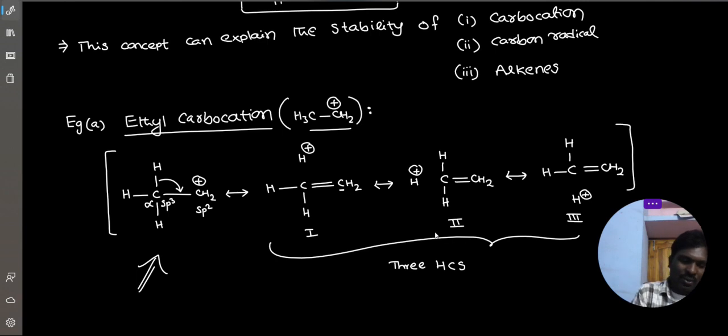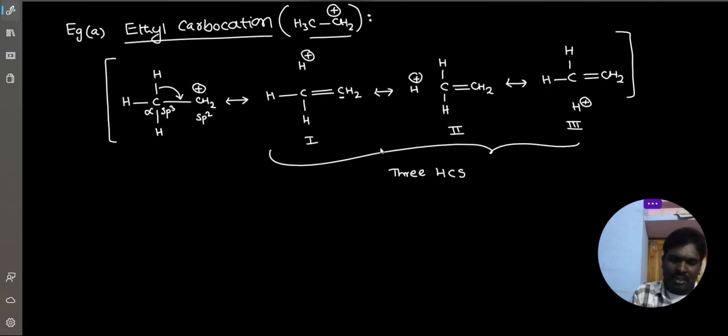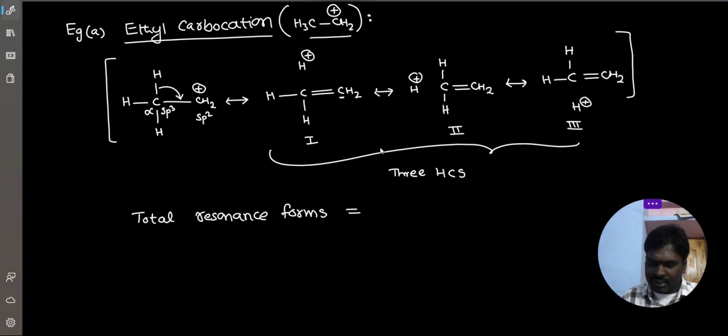Yes. So now we can write, what is the formula? Total resonancy forms is equal to number of alpha hydrogens plus 1.